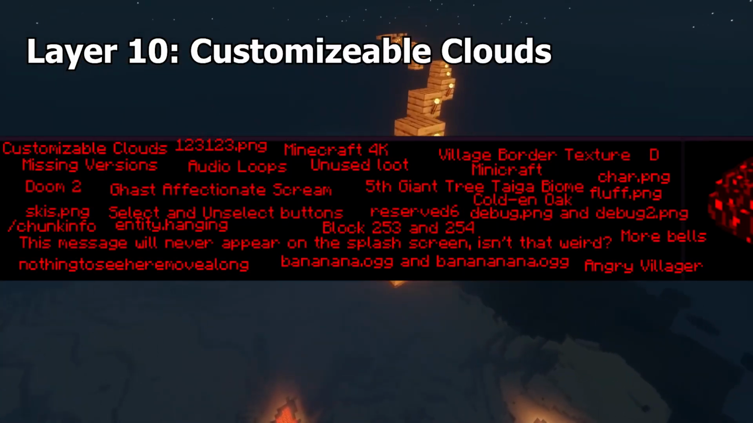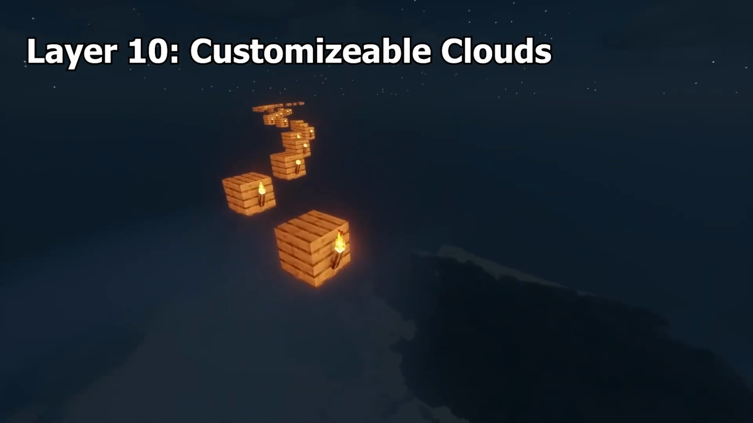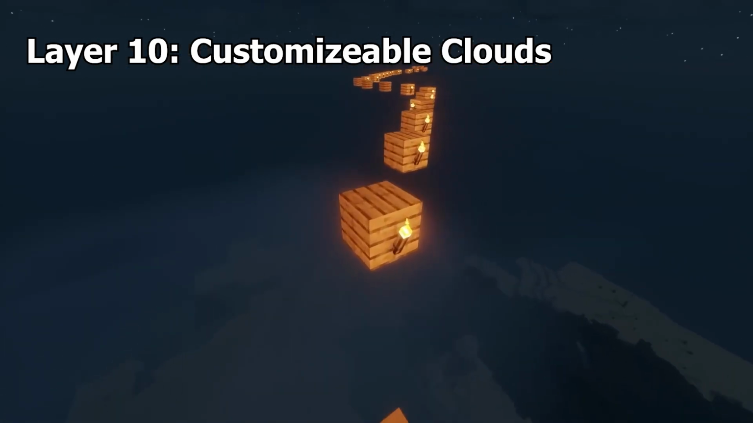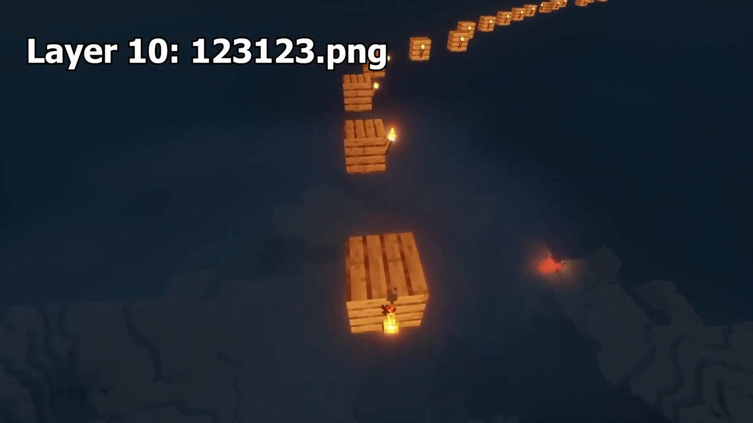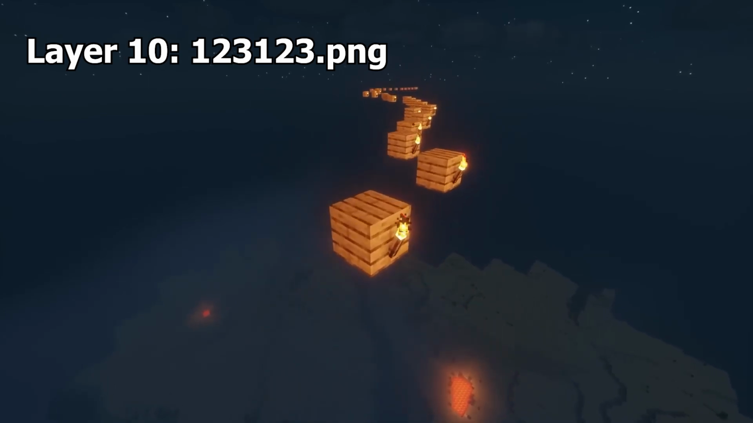Layer 10. Customizable clouds. There's an unimplemented cloud height slider that will allow the player to change the height of clouds in-game. This feature has either been removed or was never added in the first place, as I could only find pictures of it occurring. 123.123.png. This was an old image file in the Pocket Edition Alpha version that showcased a mockup for a crafting interface. The picture was removed from game files in Alpha version 0.3.3.